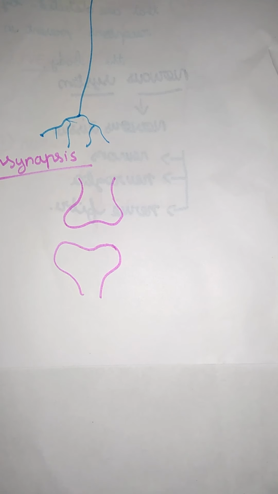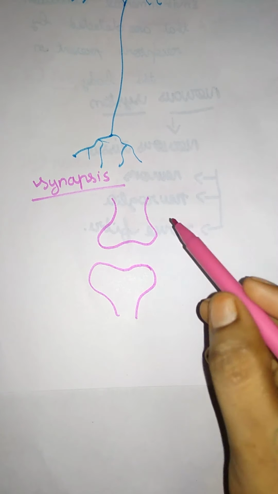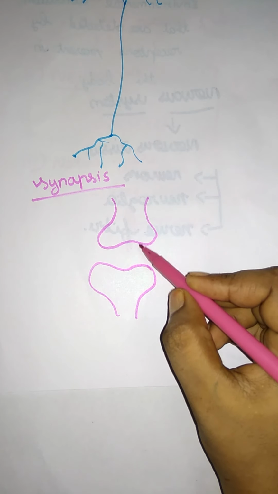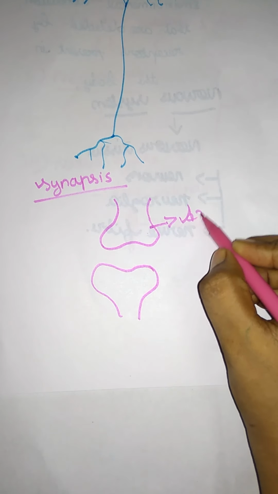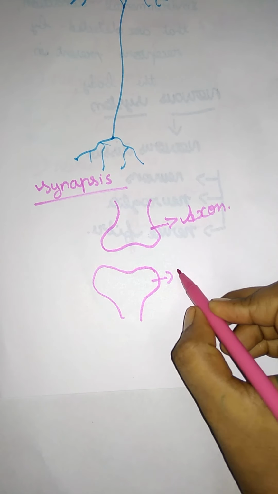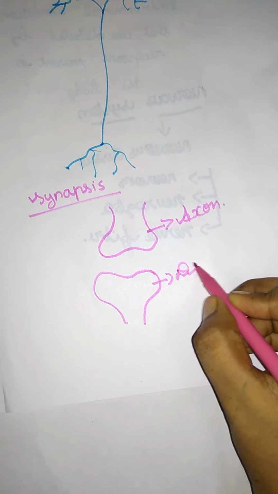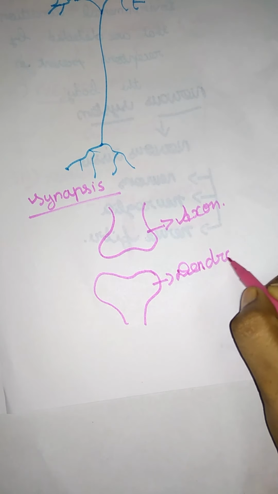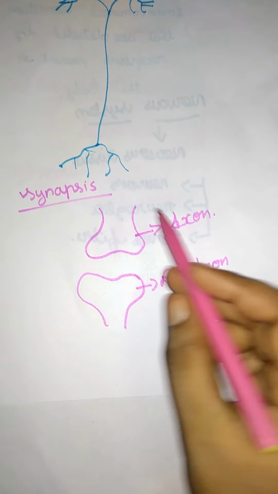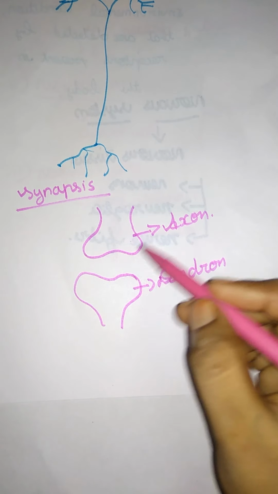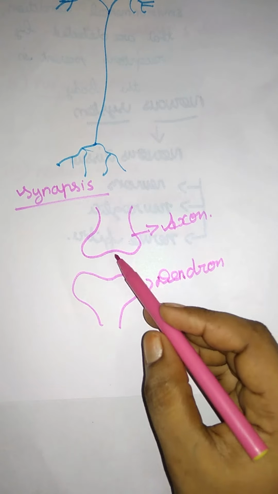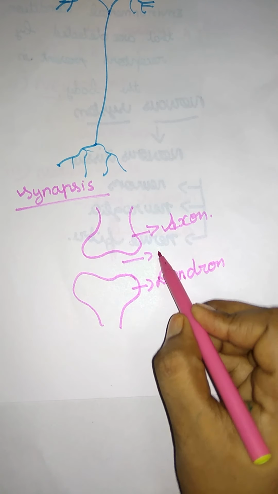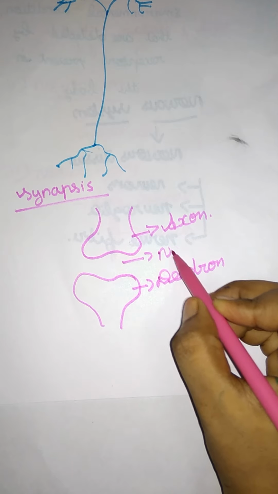The synapse is a gap between the axon of one neuron and the dendrons of another neuron. This is important for 2 marks also. Note that there is a gap, and here they secrete a chemical, the neurotransmitter.